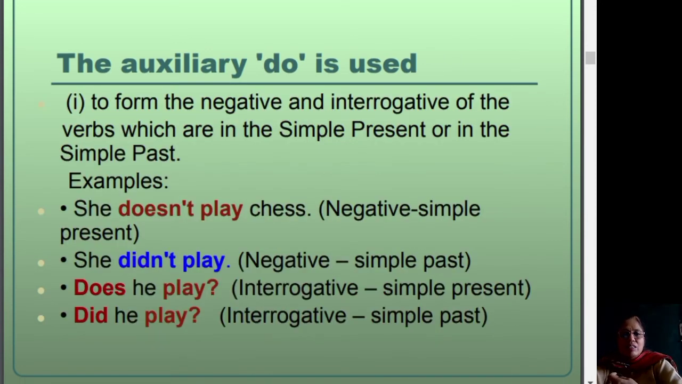Let us understand when the auxiliary verb do is used. First one, to form the negative and interrogative of the verbs which are in the simple present tense or in the simple past tense. If I say, she doesn't play chess, I am just saying that this is a negative sentence. She didn't play, negative, simple past tense. Does he play? I am making an interrogative sentence, simple present. Did he play is also an interrogative sentence, but it is in the past.